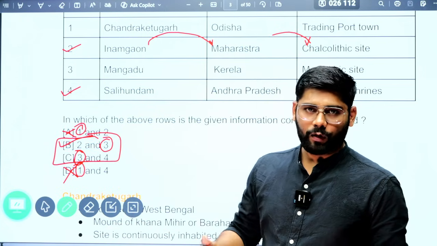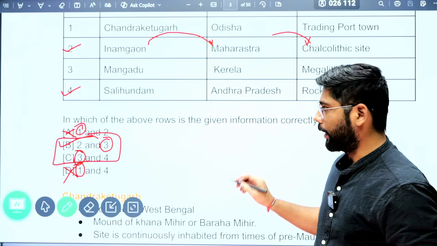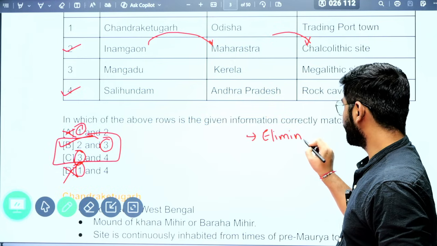This is the importance of the PYQ series, because of what these PYQs help with. First, it helps in eliminating options.